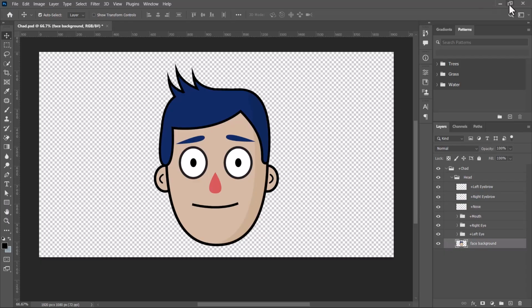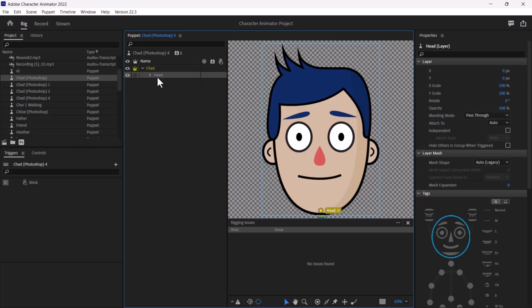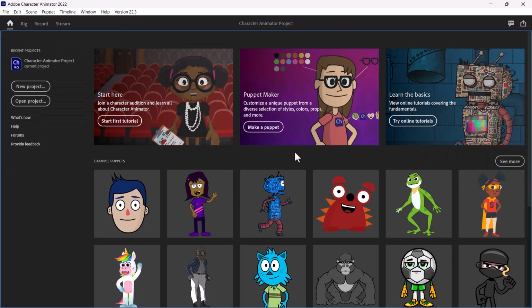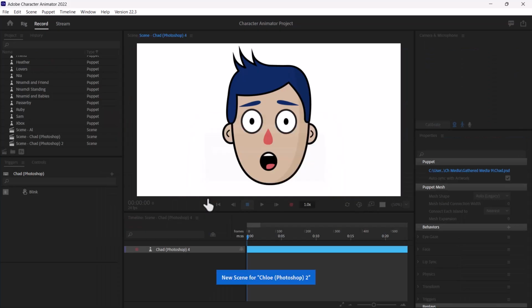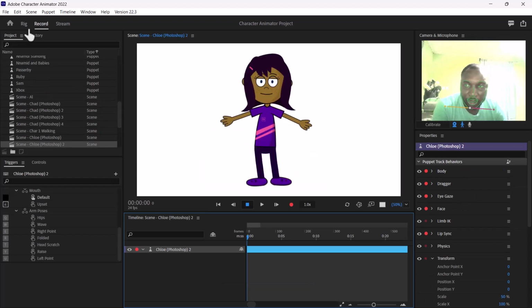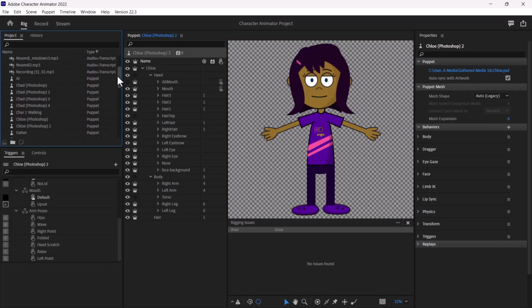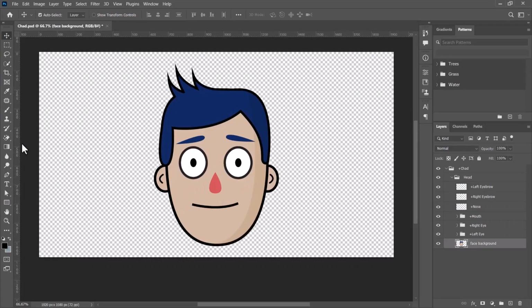Okay, now I'm going to minimize this. So back here you can see that it's the same structure that we just looked at. Let's pick a different puppet now. This time around, I'm going to pick Claude. I'm going to go back to Rig. So I'll come to the top, then to Claude. This is Claude, and then I'll click on Photoshop.